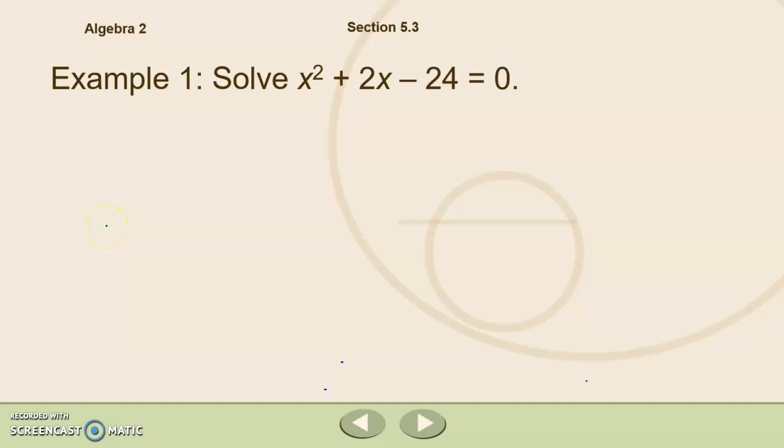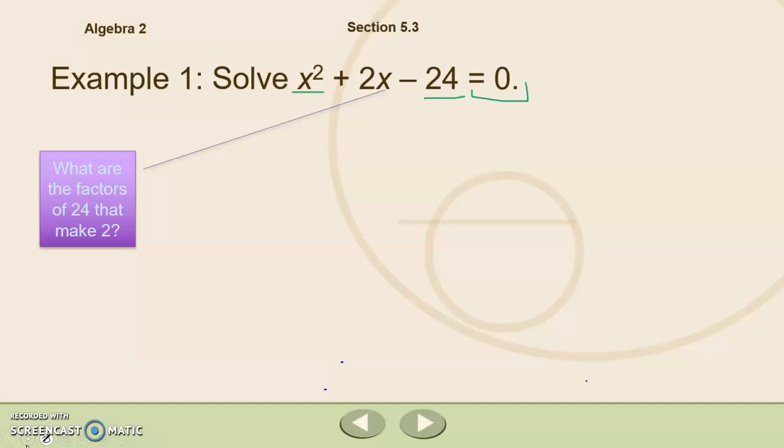Let's take a look at x squared plus 2x minus 24 equals 0. This is our quadratic equation. It's written in standard form. I've got my x terms in descending order from highest degree to lowest degree, and I have the whole thing set equal to 0. Setting that equation equal to 0 allows us to use the zero product property, and here's how. The first thing that we're going to do is factor our quadratic trinomial.